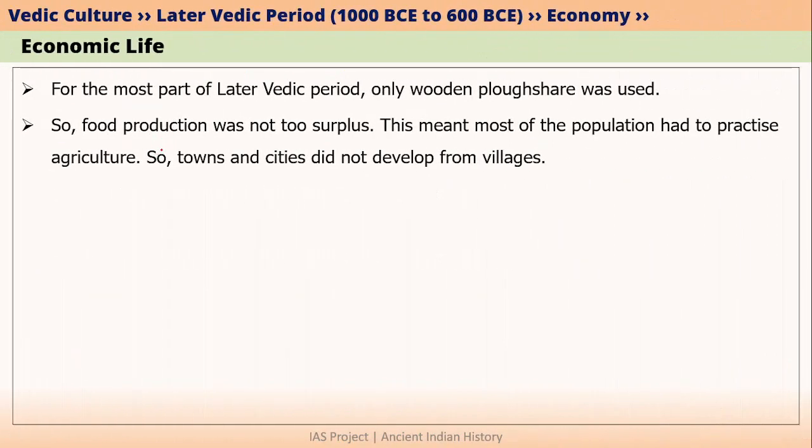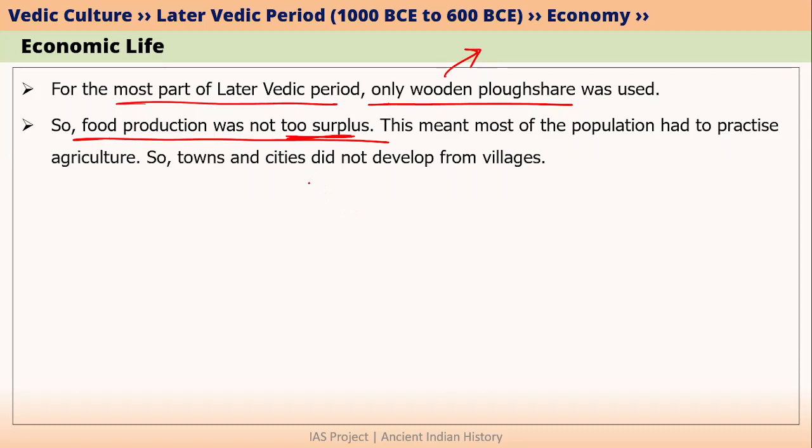When we talked about later Vedic agriculture, we learnt that for the most part of later Vedic period, Aryans only used wooden plowshare. Iron plowshare was only used at the end of later Vedic period. Because of wooden plowshare, food production was done, but it was not too surplus. There was some surplus which the Vaishyas were giving in the form of taxes and tributes to the king. And the king was then distributing these taxes and tributes to Brahmanas and Kshatriyas. But the food production was not too surplus.